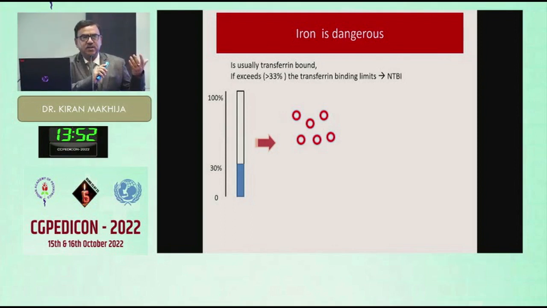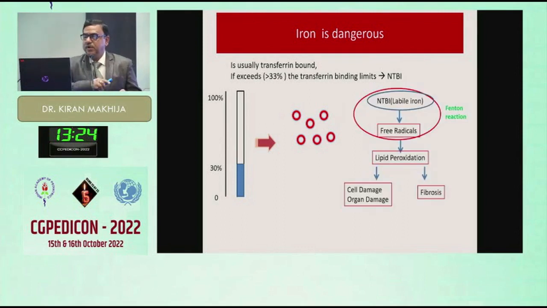It is transferrin bound. The iron which is absorbed or is there in the blood is usually transferrin bound. And after 33% of the binding, there will be liberation of iron in the non-transferrin bound iron form. In short, NTBI or labile iron. And this labile iron is highly dangerous.